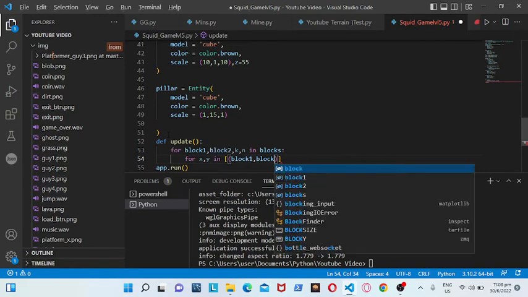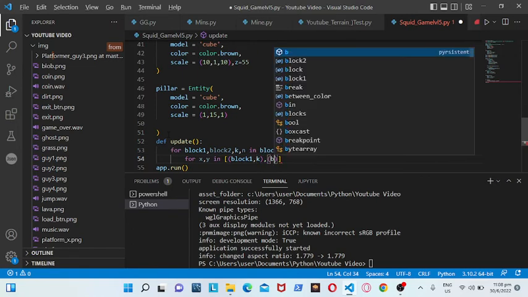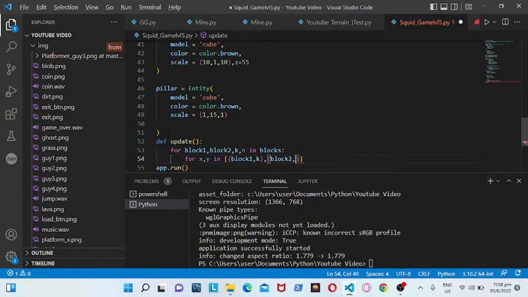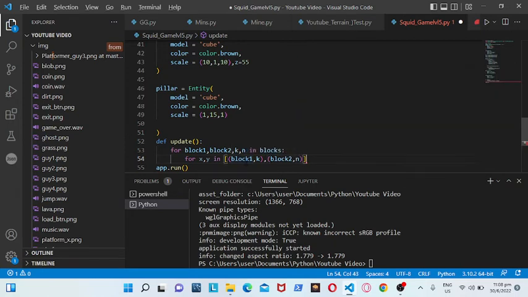So block 1 and K, not block 1, block 2, block 1 and K. And then we have another one with block 2, and with, so we have it with block 1, block 2, and then lastly with N. So this is the whole thing.